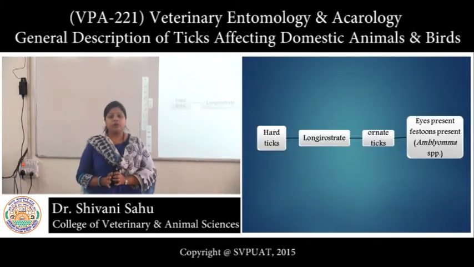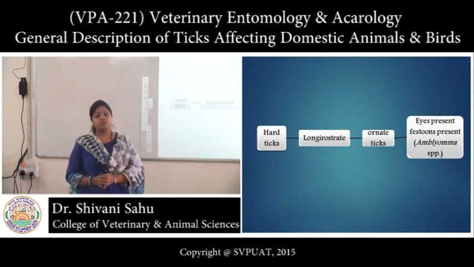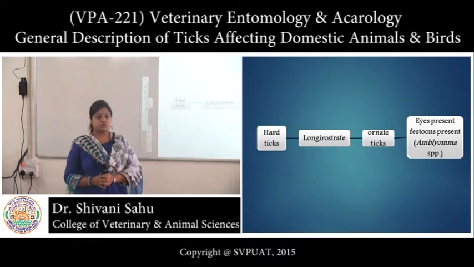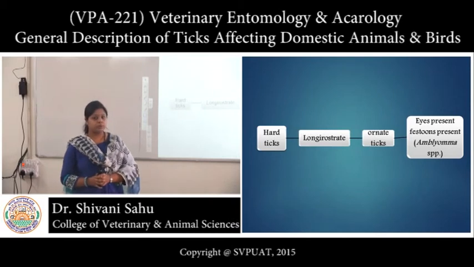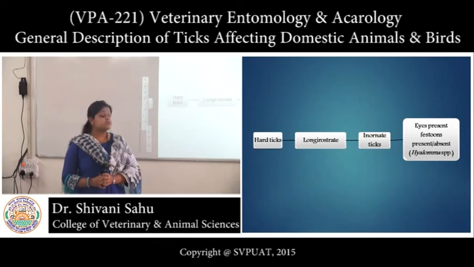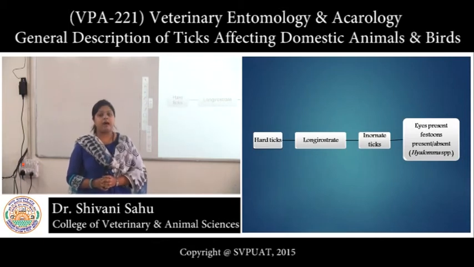Now coming to longirostrate hard ticks. Longirostrate means they have long mouth parts, long palps and hypostome. First the ornate tick, it is Amblyomma. Here eyes are present, festoons are also present. Then in inornate ticks, Hyalomma, eyes are present and festoons may be present or absent.